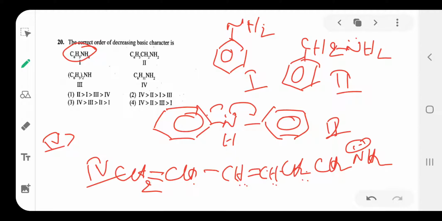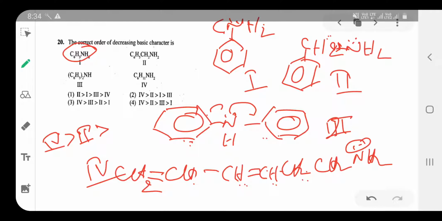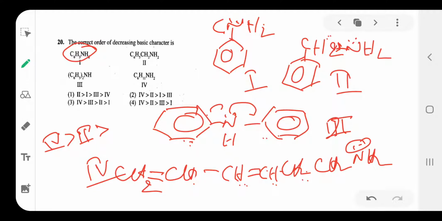After the fourth, which one is more basic? Because of the CH2 group, the second one has a donating group and a lone pair of electrons, so the second is next most basic. After that, the third one. Sorry, here only one side has a phenyl group, with the lone pair involved in conjugation with benzene, so that's the first one.